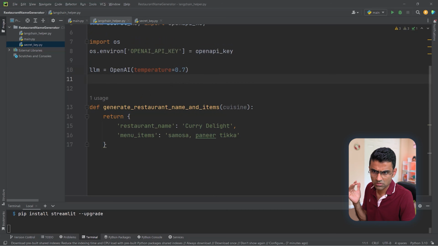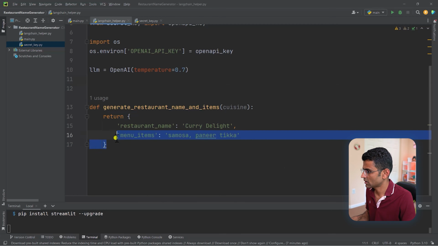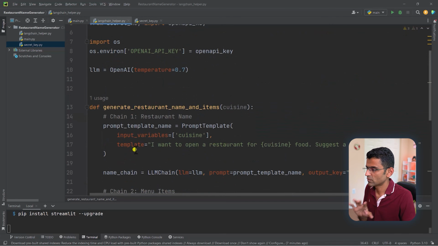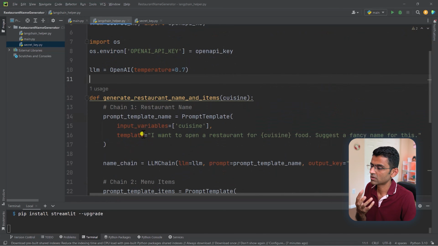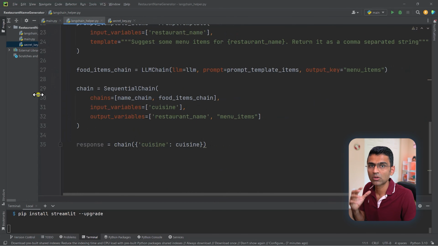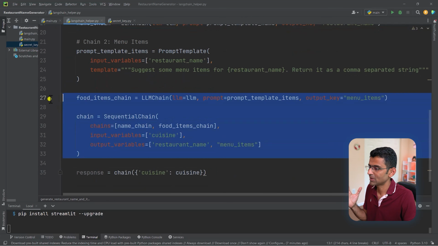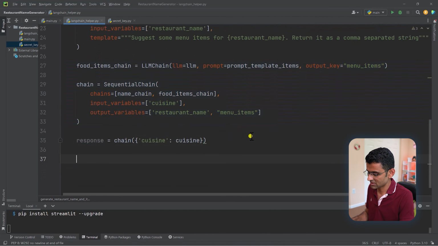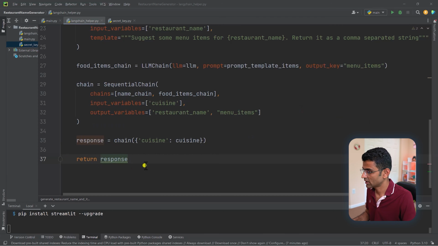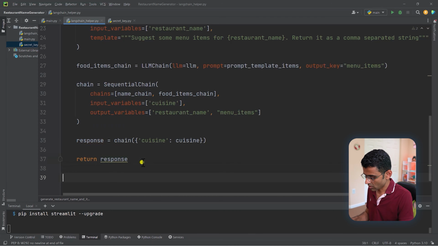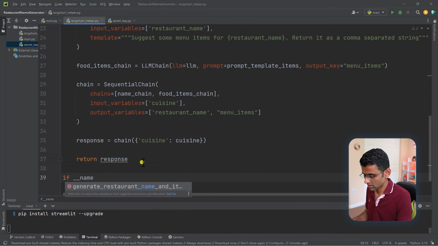What else do I need to do? Well, again, copy paste business, folks. Copy paste is a boon for any programmer or a data scientist. So we just copy pasted the code for the sequential chain that we wrote in our notebook. See, here we create a restaurant name chain. Here we create menu items chain, and we just return this response, folks. This is so straightforward. Okay, and I have this habit of creating this main function, just so that I can test it.